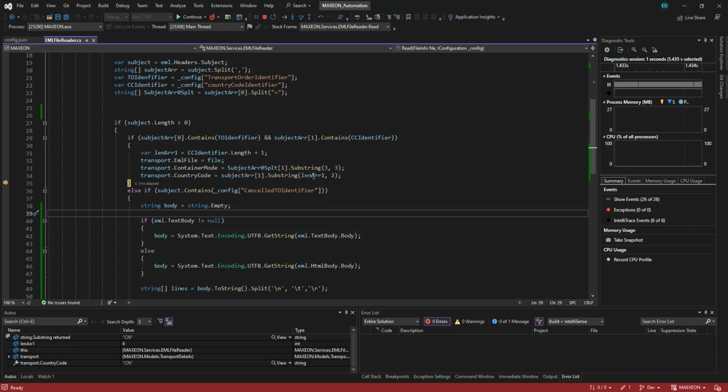And the country code, this is the length array. Excuse me.